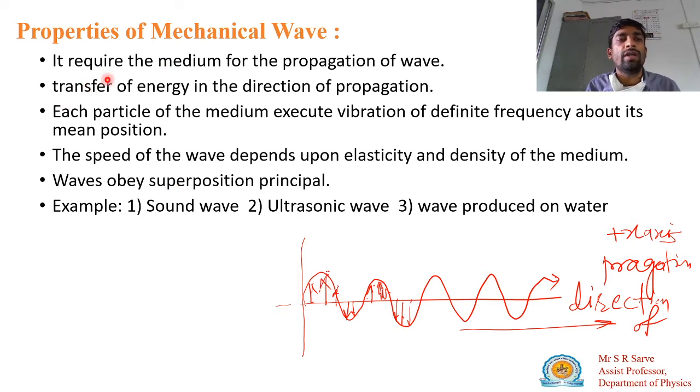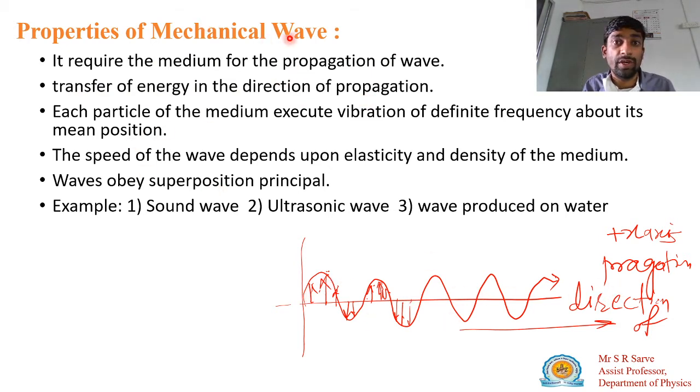So what are the properties of a mechanical wave? It requires a medium for propagation. If there is no medium, then there is no propagation of the wave. Hence, for propagation of a wave, it requires a medium. And there is a transfer of energy in the direction of propagation. So energy will get transmitted in this direction of propagation.